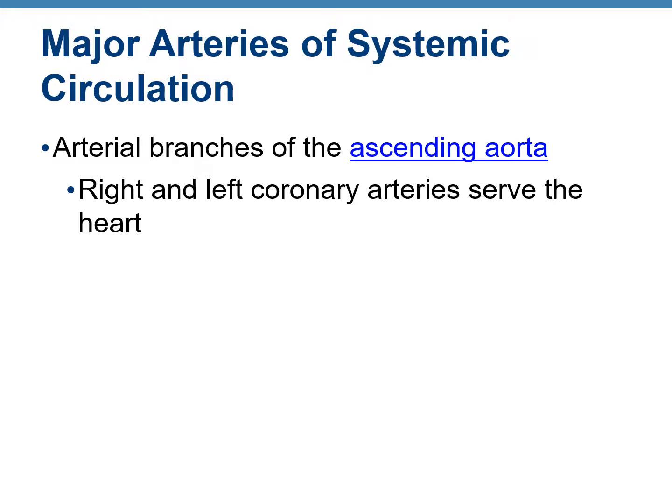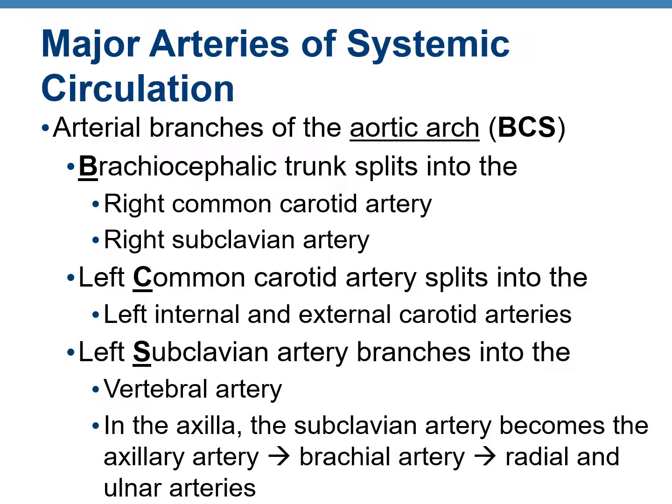So the ascending aorta gives off the coronary arteries. That means the arteries that supply the muscular wall of the heart itself. The right and the left coronary arteries come out of the ascending aorta. In the aortic arch region, three arterial branches come off from there. They are the B, C and S. B stands for brachiocephalic trunk, C stands for left common carotid artery and S stands for left subclavian artery.